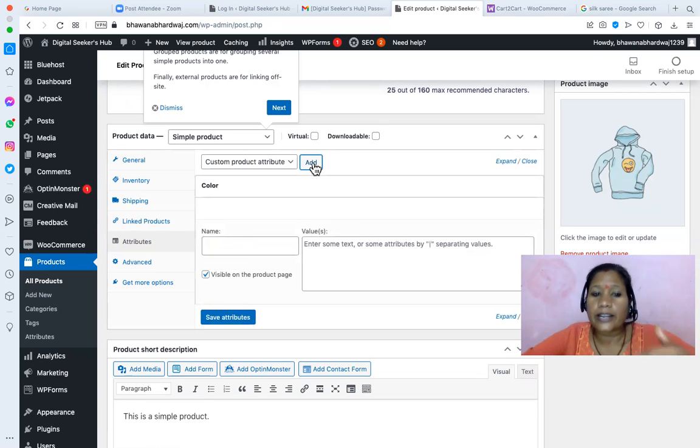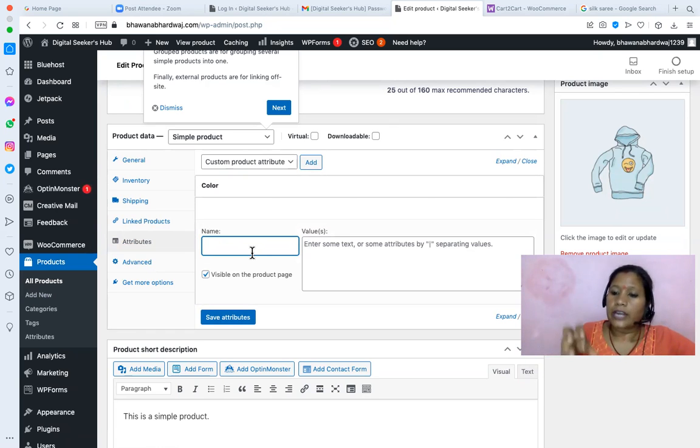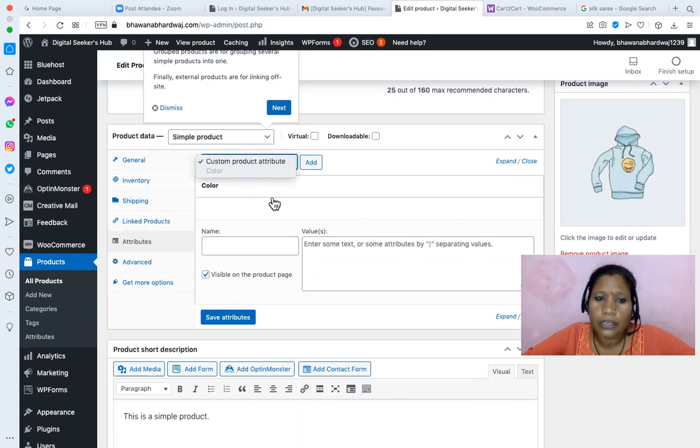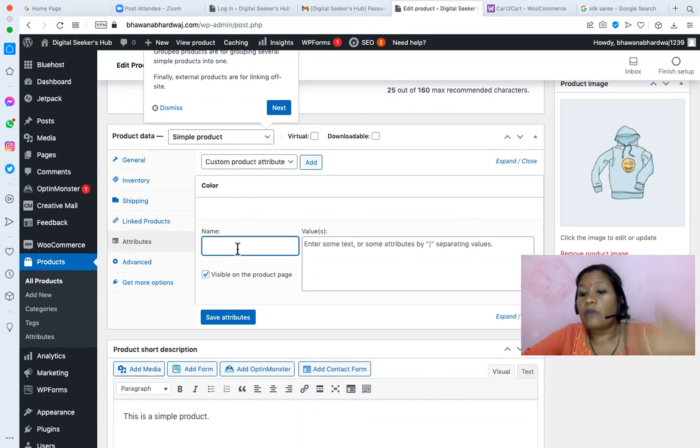Color is one of the attributes, or size, like a Horlicks bottle: 500 gram or 1 kg. Size can be one of the attributes, so you have to decide which attributes you want. For example, there is one attribute, color. In color you are adding what varieties you have. You may have a red color.